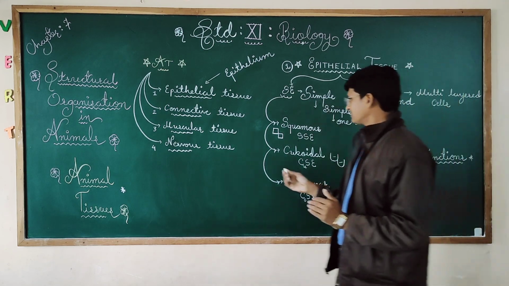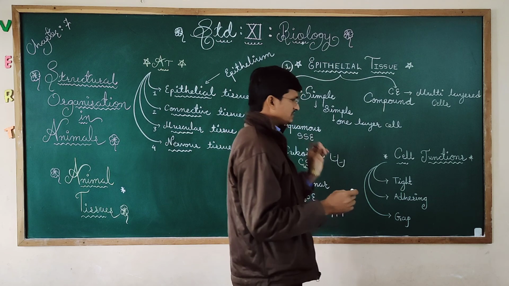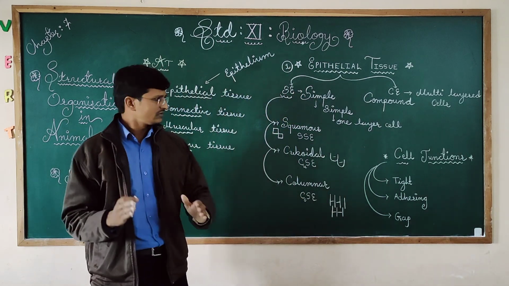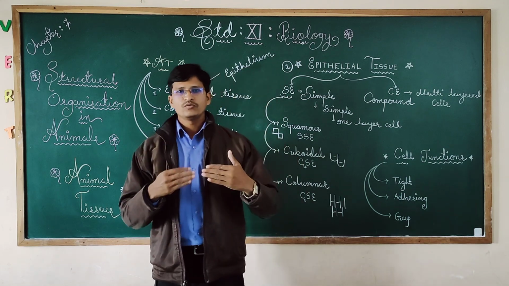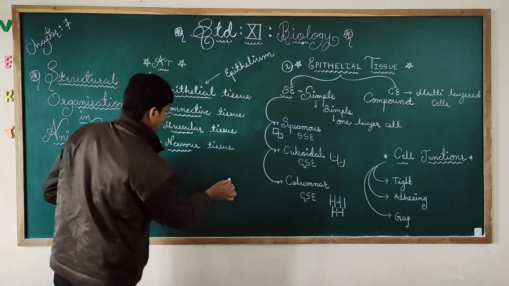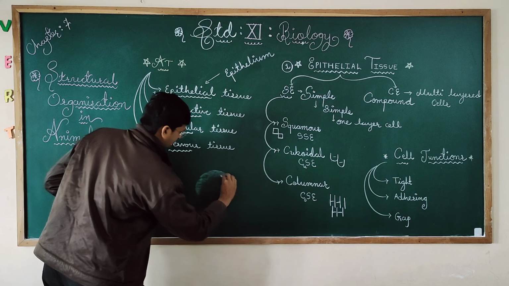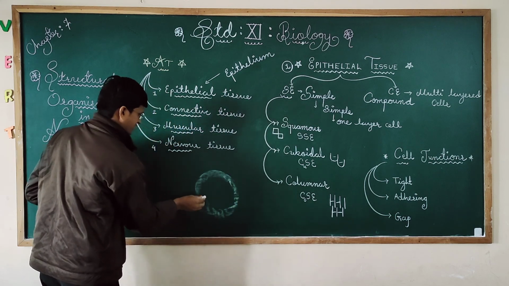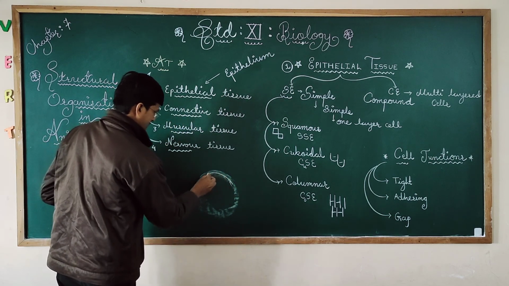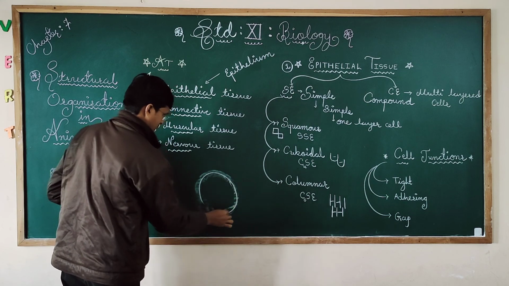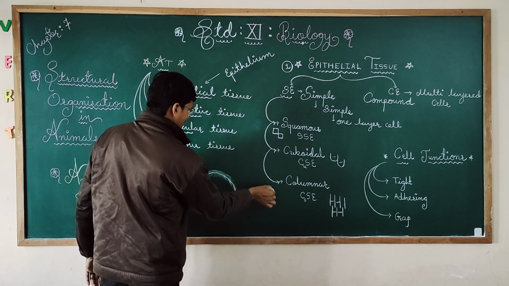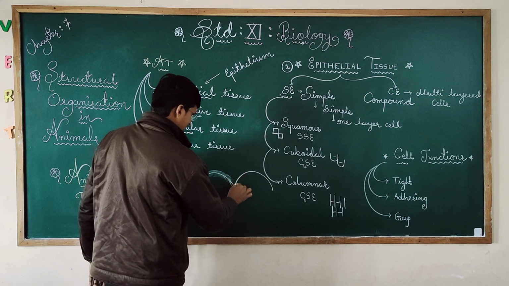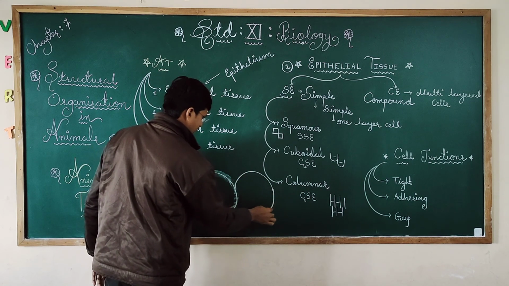Now another thing that you must be aware of in this chapter is cell junction. Suppose I draw a cell. Consider this is a cell. Now each and every cell has its junction, meaning where they join.